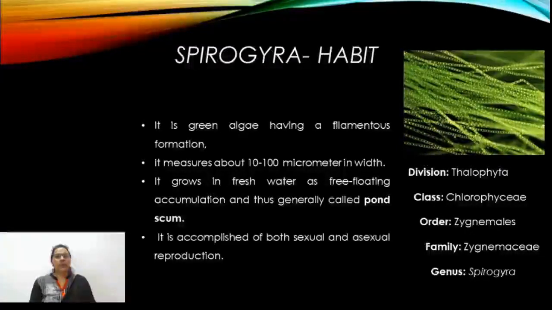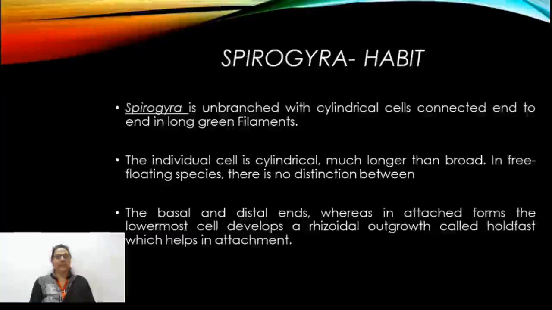It is capable of both sexual and asexual reproduction. Spirogyra has a thallus which is unbranched, with cylindrical cells connected in an end-to-end arrangement, and this is the filamentous unbranched thallus structure of Spirogyra.